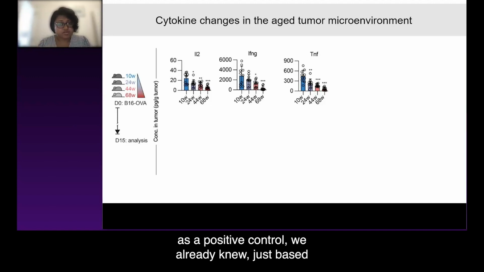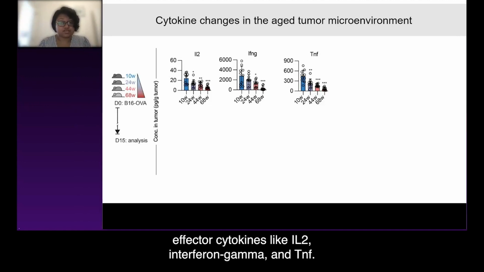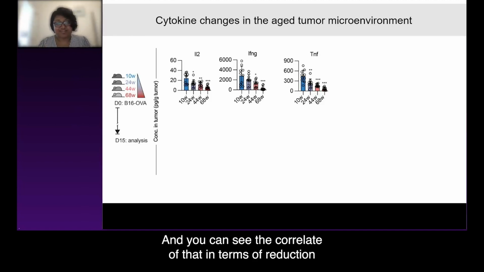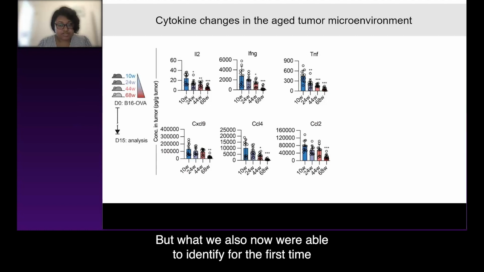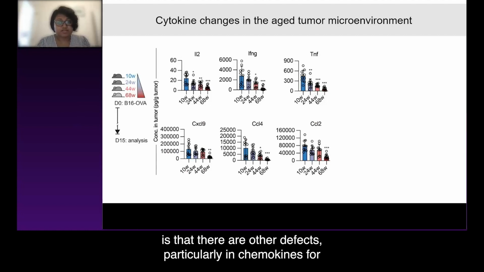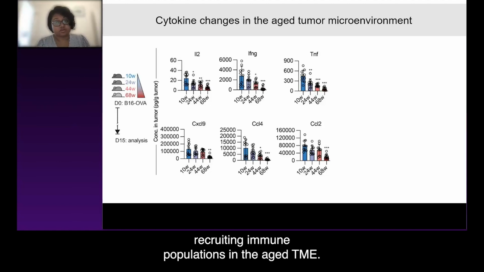Just almost as a positive control, we already knew, just based on our T cell analysis, that there were reductions in effector cytokines like IL-2, interferon gamma, and TNF. And you can see the correlate of that in terms of reduction of those cytokines in the tumor interstitial fluid. So that's great. But what we also now were able to identify for the first time is that there are other defects, particularly in chemokines for recruiting immune populations in the HTME.